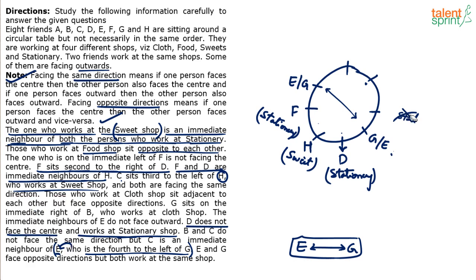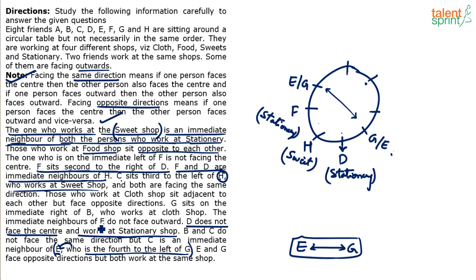See, all these reasoning should happen within your brain. While explaining it takes obviously some time, but I'm hoping all of you are considering all these facts before you are marking anything definitely on the circle here, right? Now, C sits third to left of H who works in the sweet shop, and both are facing the same direction. Those who work at cloth shop sit adjacent to each other but face opposite direction, not useful immediately. G sits on the immediate right of B who works at cloth shop. G is not fixed yet, so I don't know.